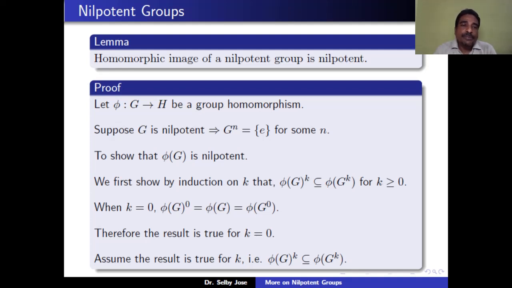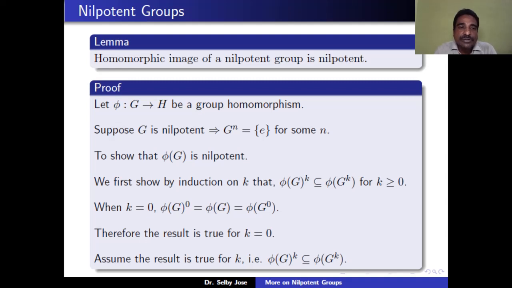So we first show by induction on k that phi of Gk is contained in phi of Gk. That means that the k plus 1 term of the lower central series of phi of G is contained in the image of the k plus 1 term of the lower central series of G. So this we prove by induction on k.